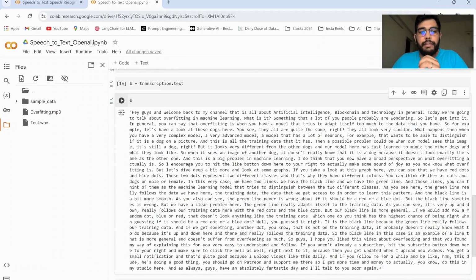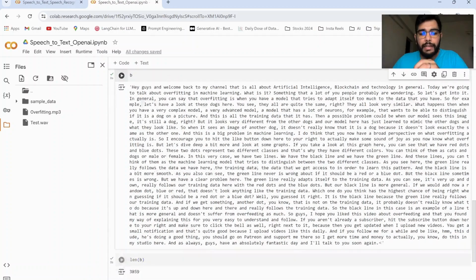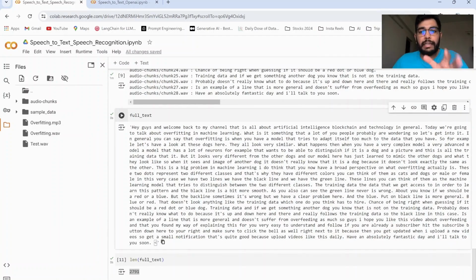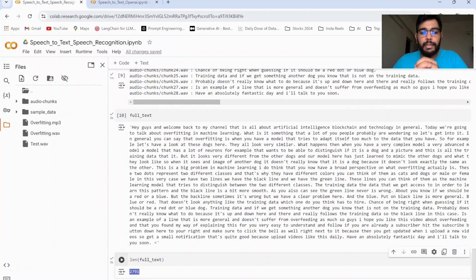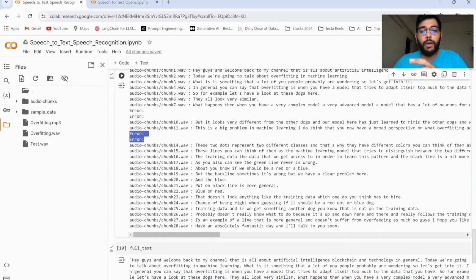As you can see over here, when we transcribed the text using OpenAI's Whisper, the length of characters that we got was 3859. Whereas in the first methodology, using Google speech recognition, we had just got a length of 2791, because while transcribing the chunks, the Google speech recognition faced a lot of errors, due to which it missed out on a lot of text.